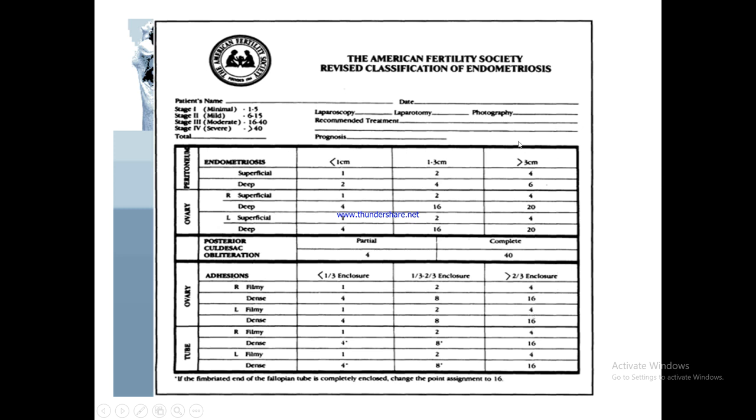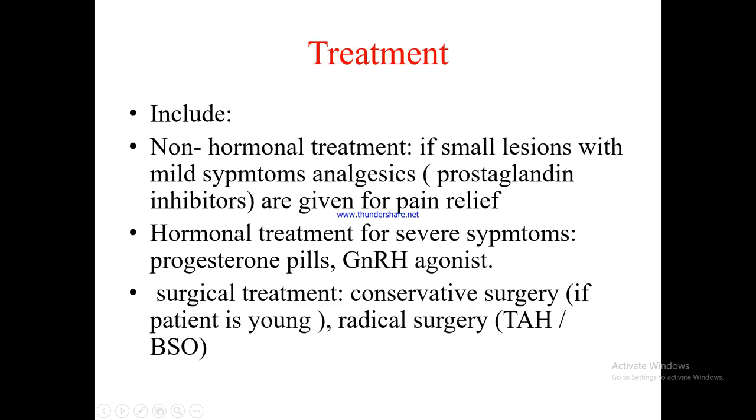The American Fertility Society revised classification of endometriosis: stage 1, minimal, 1 to 5 lesions; stage 2, mild, 6 to 15 lesions; stage 3, moderate, 16 to 40 lesions; and stage 4, severe, more than 40 lesions. Again, lesion size is also different: less than 1 centimeter, 1 to 3 centimeters, and more than 3 centimeters. Again, we can differentiate by the adherence, flimsy or dense adherence. And we have to see on the ovaries, in the tubes, and in the peritoneum, all these lesions, whether they are superficial or deep.